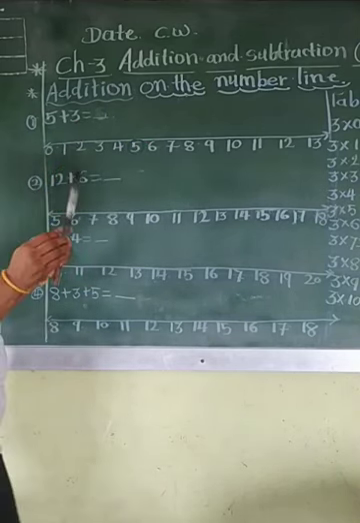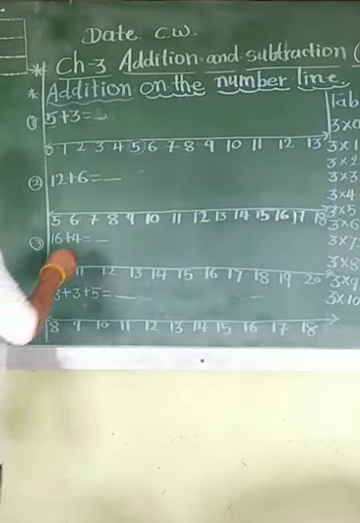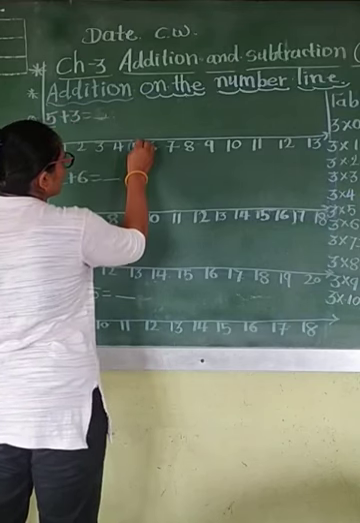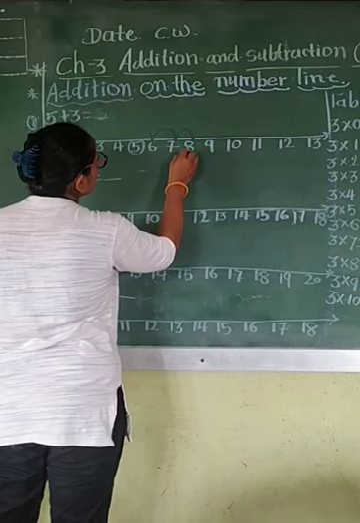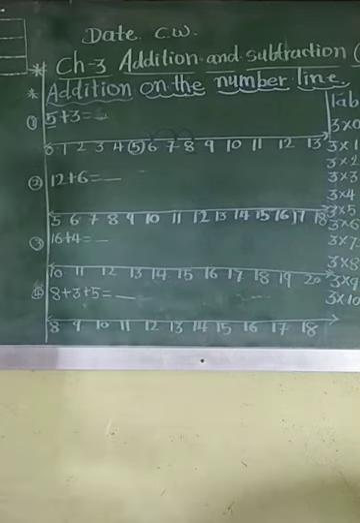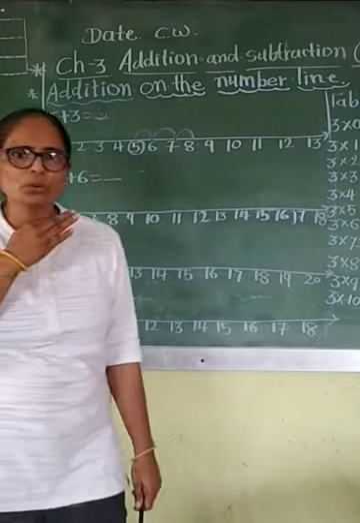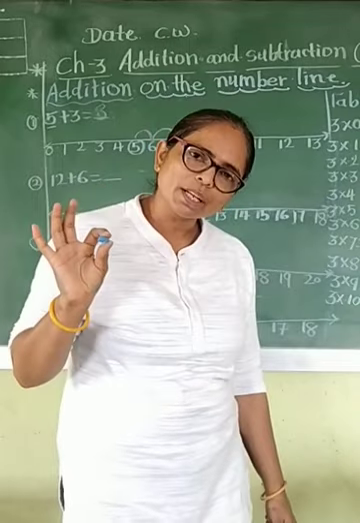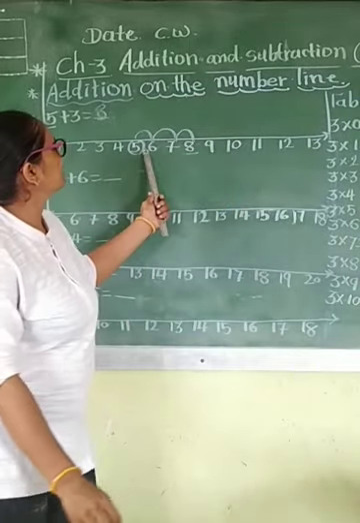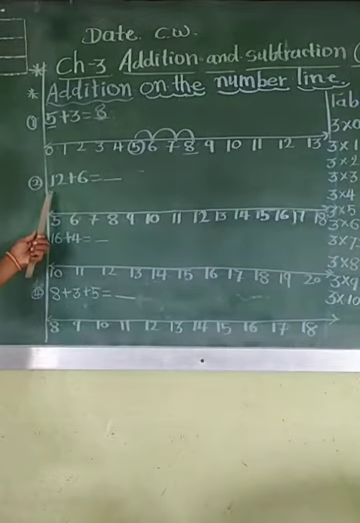After 5, how many jumps? 3. You have to jump on the number line. You have to go 3 numbers. After 5: 1, 2 and 3. So what is your answer? 8. Nothing is new on the number line. This is just forward counting only, but we have to add the jumps. Clear?